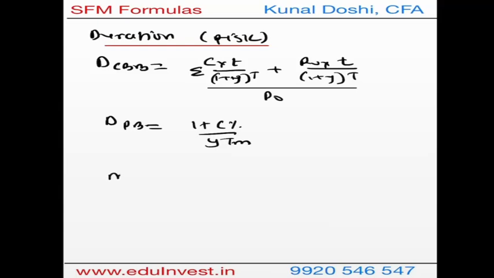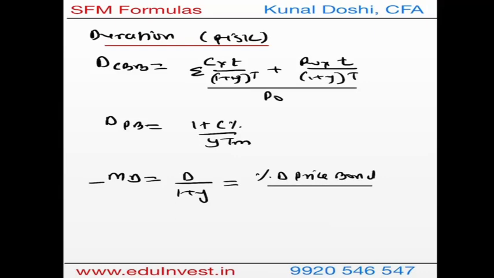Through the duration you can find modified duration, which is always negative, which is actually duration over 1 plus YTM. What modified duration gives me is the percentage change in price of the bond due to the percentage change in yield, or I can say YTM. Now this modified duration can be used to find the price change if you have the change in yield of the bond.